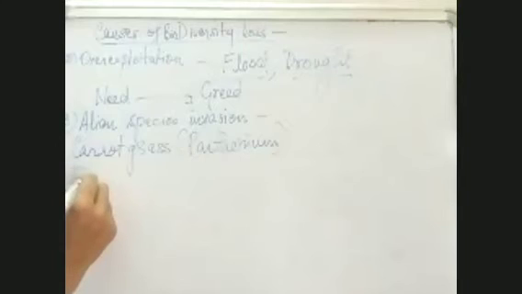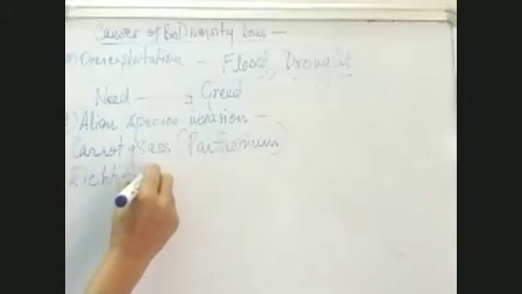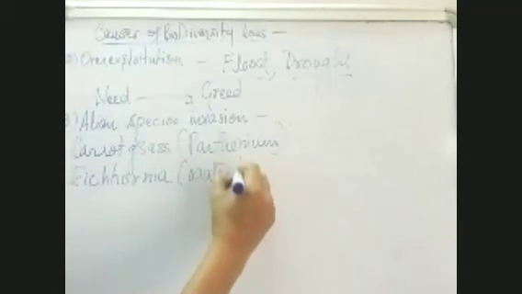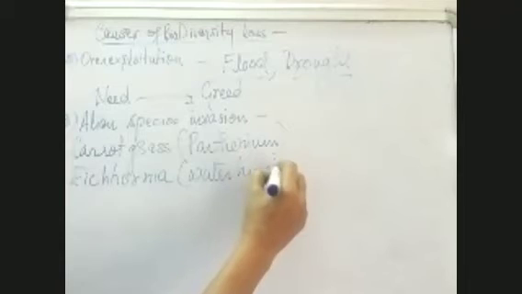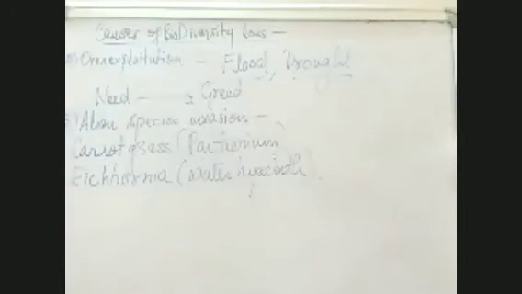I think we have done it before. Eichhornia, we have done it before or not? Which chapter have we done it in? Water hyacinth. Yes, which chapter have we done it in? Anybody remembers? Eichhornia? Yes, first chapter. That's right. What is it known as? It had been given a name.